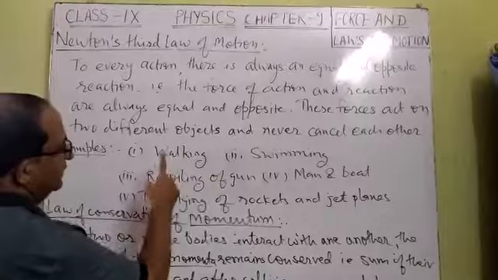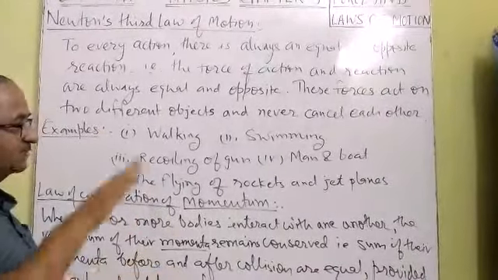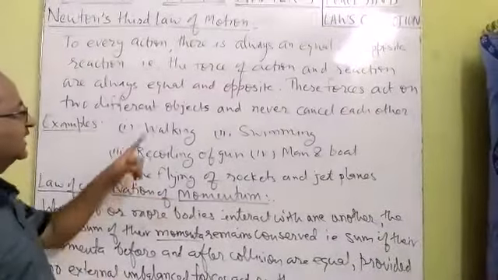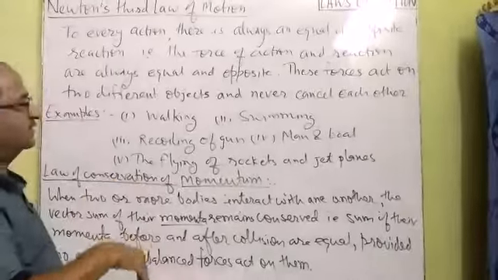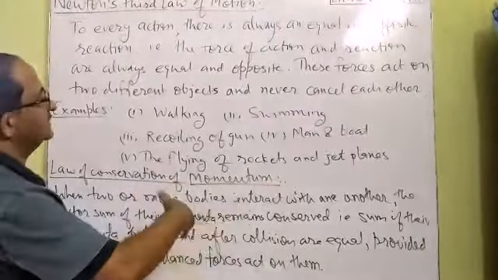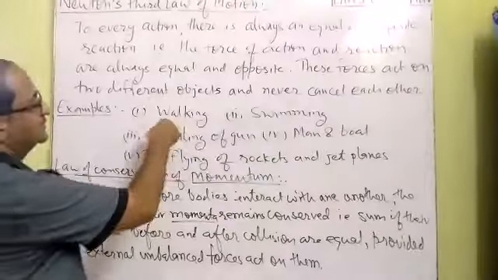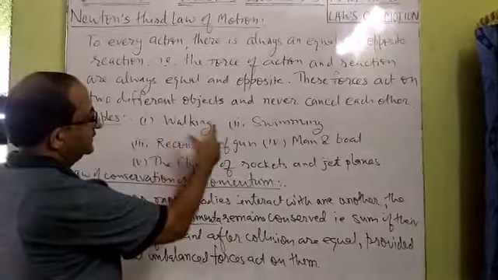First, walking. During walking, when we step up, we have to press the ground with our leg. As we compress the ground with our leg, this is called an action. As a reaction, the earth also gives us a push, and that is why we can step forward. So walking is possible by the third law.